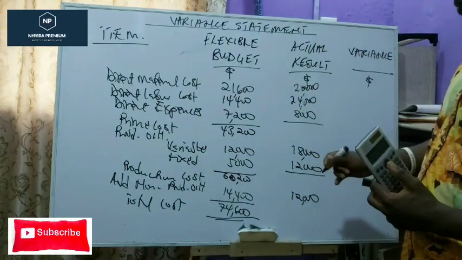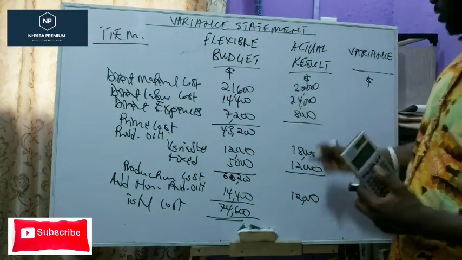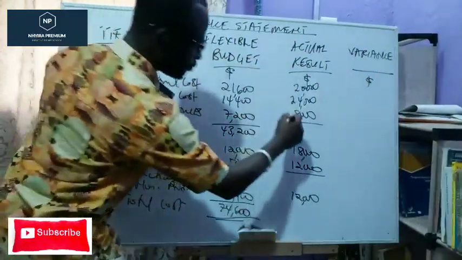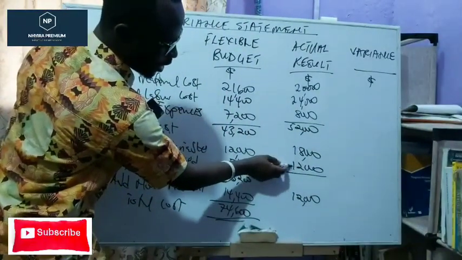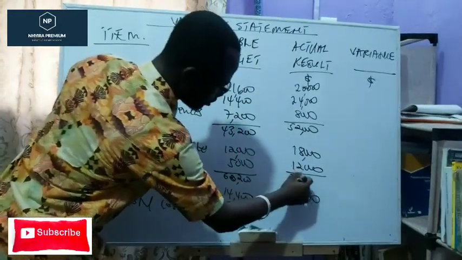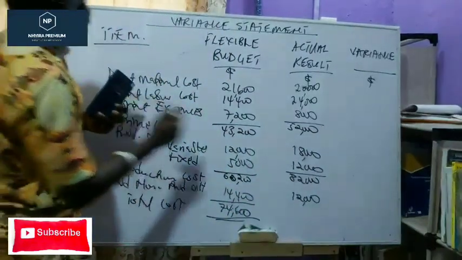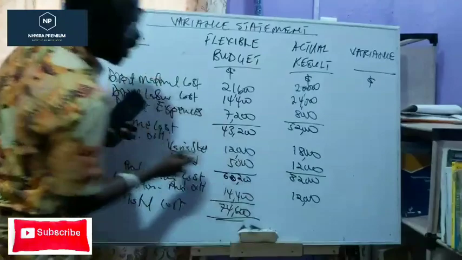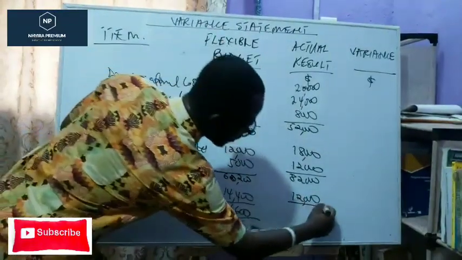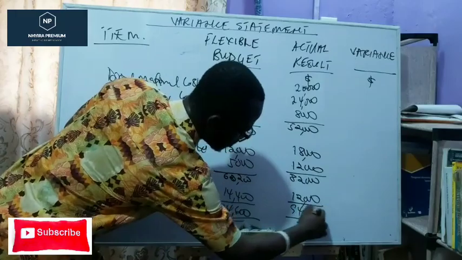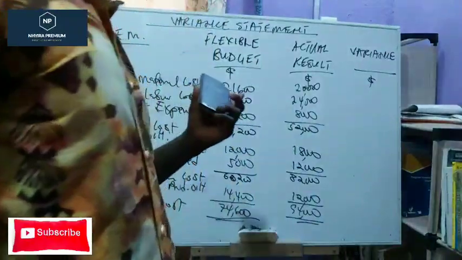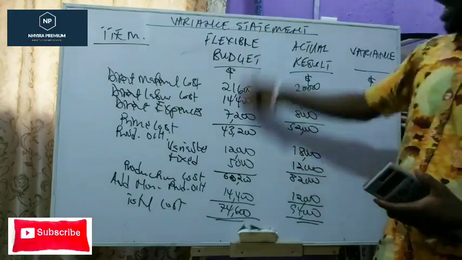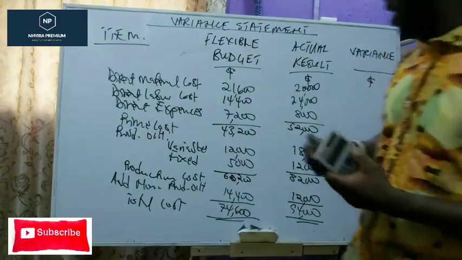On the actual level, 20, 24, 56,000, 52,000 rather. It's like doing gymnastics here. 20, 30, 82,000. Am I sure? 82,000 there, plus 12 will be 94,000 here. All right, so we got the flexible and then the actual results. So now we can get a variance, which is what we are after all this while.